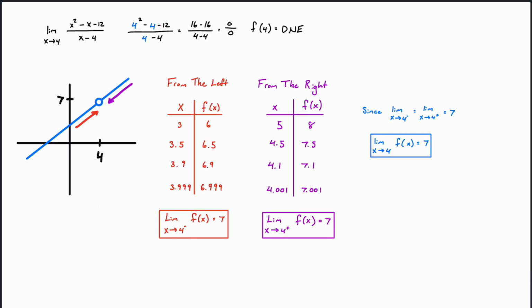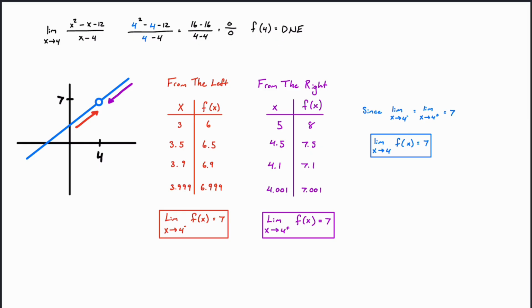So here we've got an example of a limit. We're looking at the limit as x approaches 4 of x squared minus x minus 12, all divided by x minus 4. If we just plug in the number, what does this equal if we put 4 in? We get 4 squared minus 4 minus 12, all over 4 minus 4. We solve this, we get 16 minus 16 over 4 minus 4, which is equal to 0 over 0. That's a big red flag. Not only are we dividing something by 0, but we're dividing 0 by 0. That's really weird. So f of 4 does not exist.